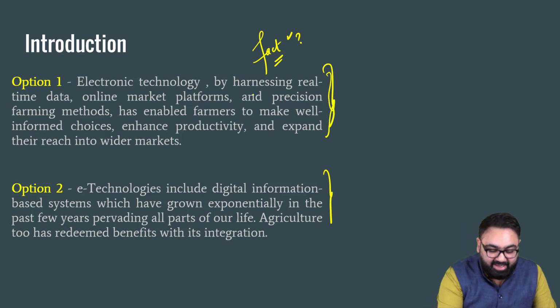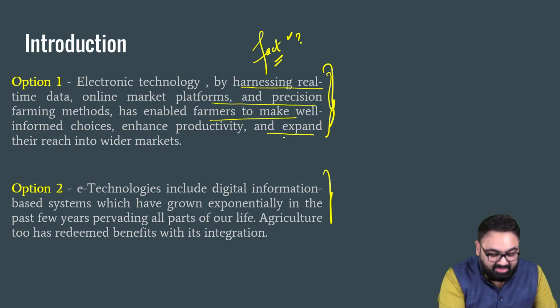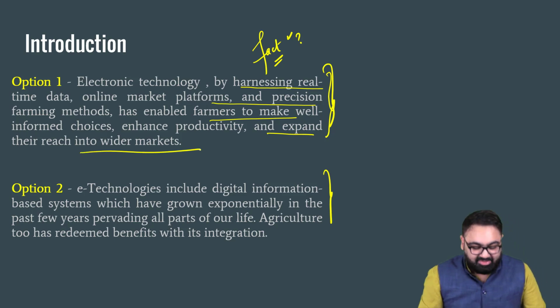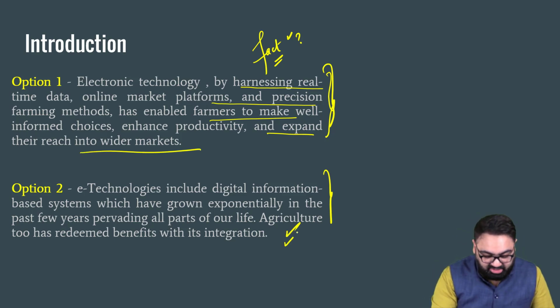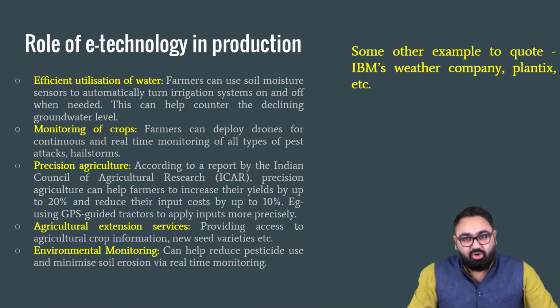So, for example, e-tech, by harnessing real-time data, online market platforms, precision farming methods, etc., can expand the reach of the farmers into wider markets. Something like this can be in the introduction, or a mix and match, whatever you want. The more important part is the main body.